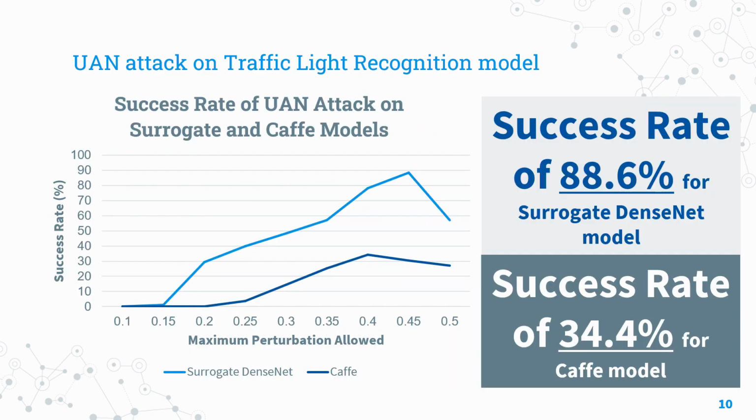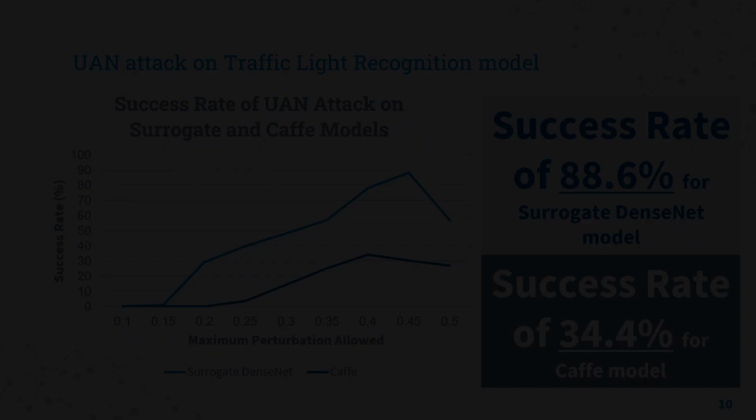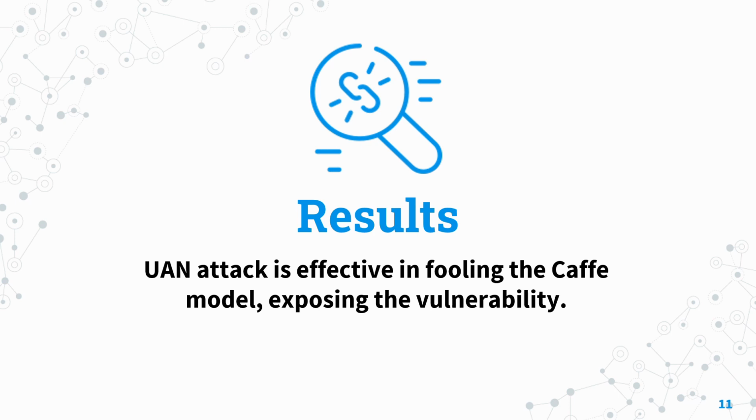The UAN attack is used for both the surrogate DenseNet model it was trained on, as well as the traffic light recognition model of Apollo, the CAFFE model. As the size of perturbation of UAN increases, the success rate of attack increases. For the surrogate DenseNet model, it is able to achieve an 88.6% success rate of attack and 34.4% for the CAFFE model. Therefore, the results of the UAN attack show that it is effective in fooling the CAFFE model, resulting in wrong traffic light colors being classified by Apollo.